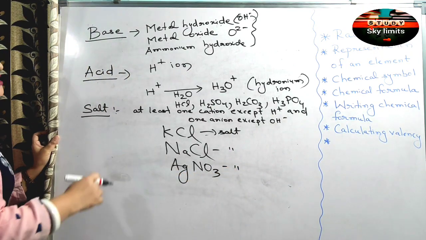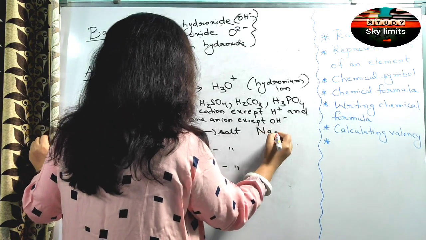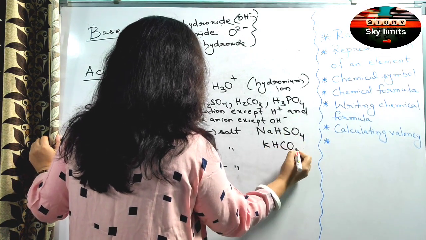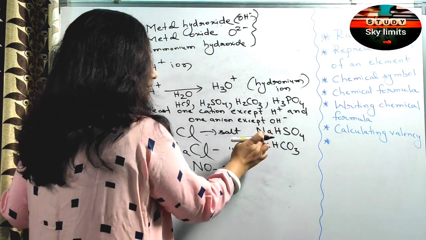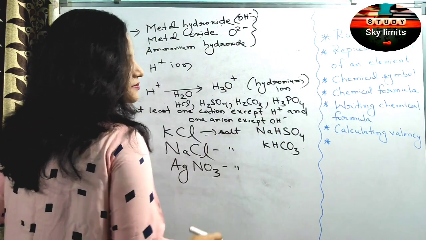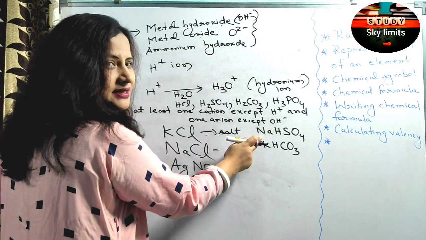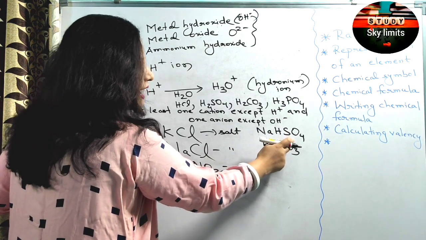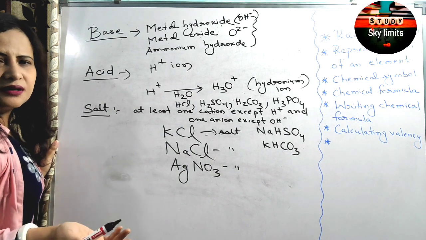Clear? And apart from that, as I told you, you must have come across salts like NaHSO4 and KHCO3. Now these are also salts. Why? You can see here, it has two cations, Na plus and H plus. Apart from H plus, it also has Na plus, and it has an anion, sulfate, except OH minus. So it's also a salt in chemistry.